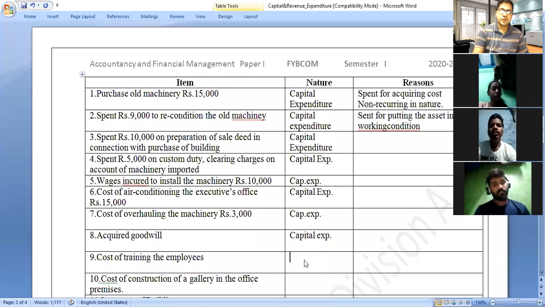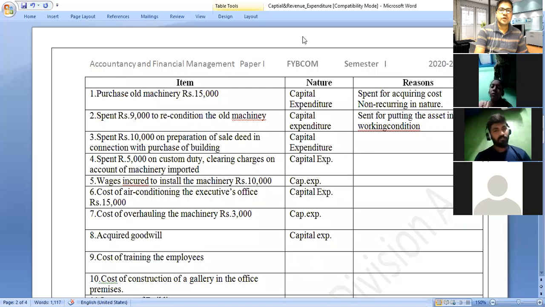Now in the organization, the company gives training to the employee. Every day they will provide training to newcomers, those who are new persons.